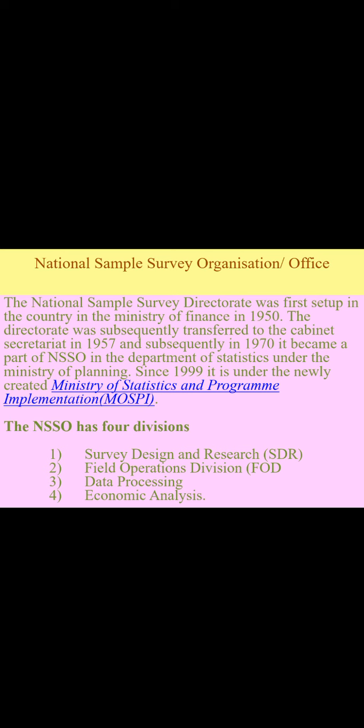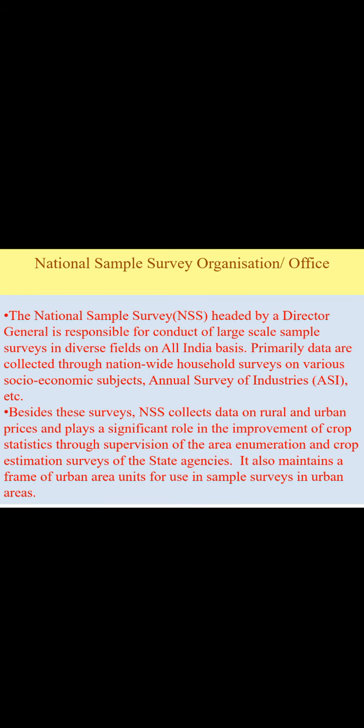Number 2, Field Operation Division: some people will go for the field operation, meaning they will gather the information from the investigator, and data will be processed from raw data to finished data, which means organization, presentation in a proper manner and analysis. At last economic analysis will be done.